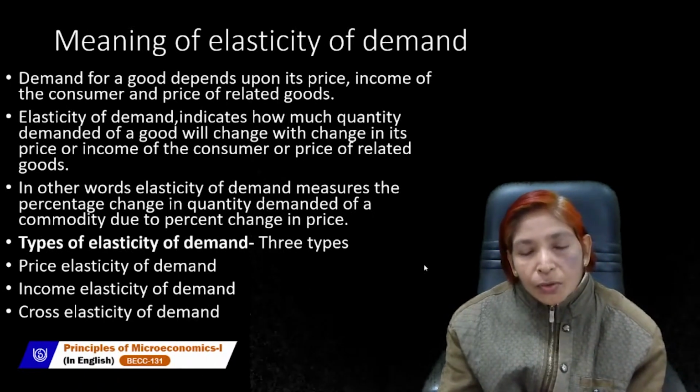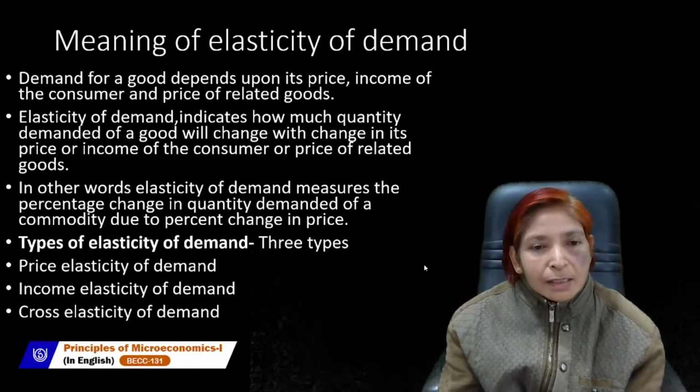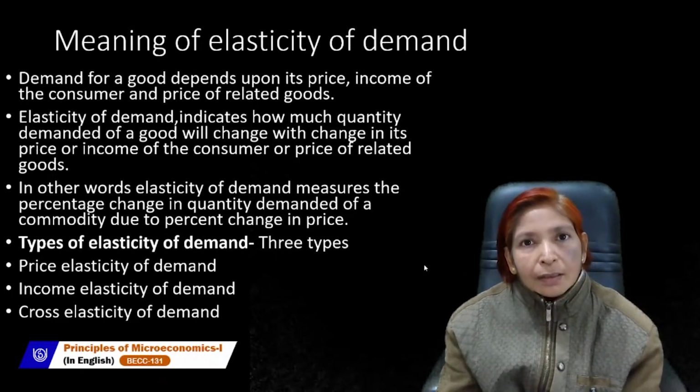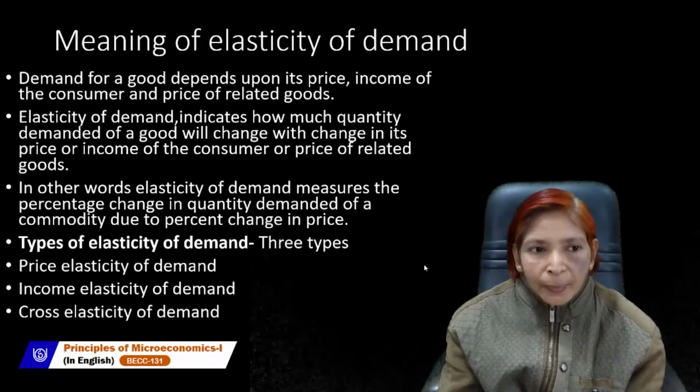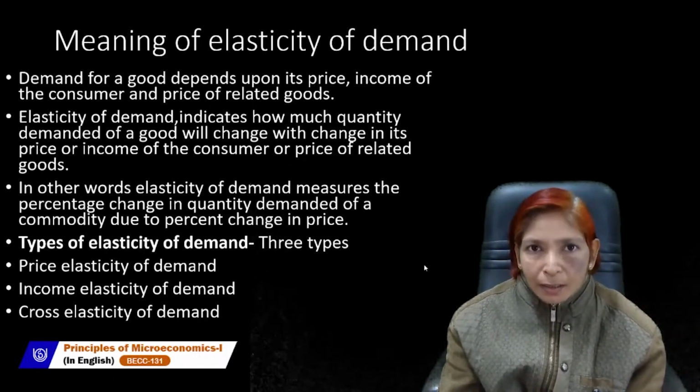And normal goods are those goods whose demand increases due to increase in income of the consumer, and whose demand decreases due to fall in the income of the consumer. So income of the consumer also affects our demand.